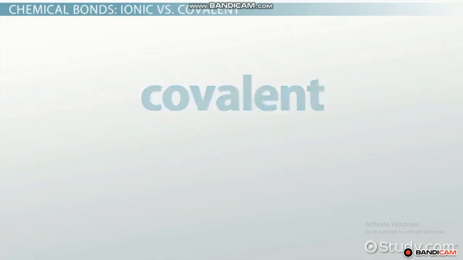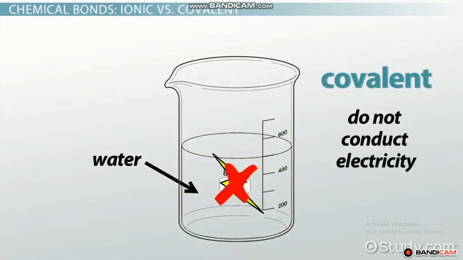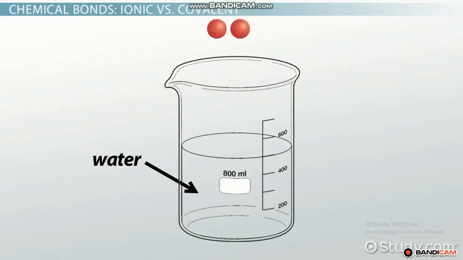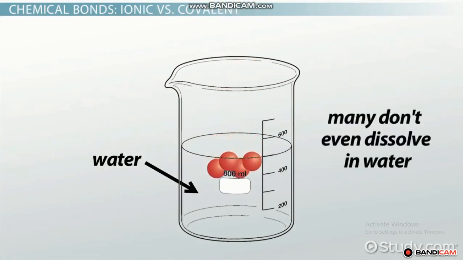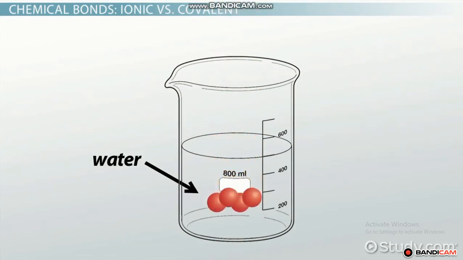Covalent. Covalent molecules do not conduct electricity when dissolved in water, and, in fact, many don't even dissolve in water. A covalent bond means that electrons are being shared by the constituent atoms in the molecule.